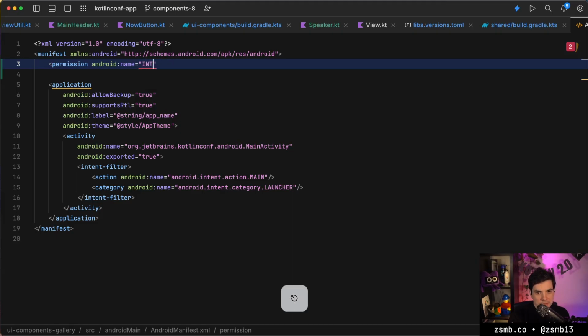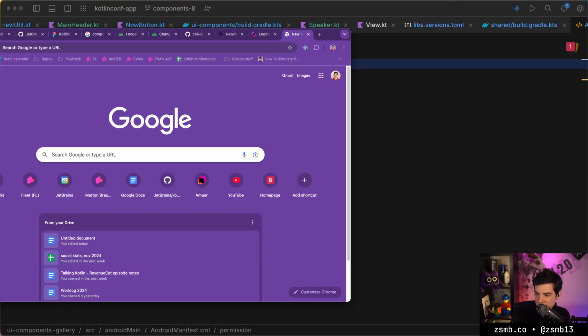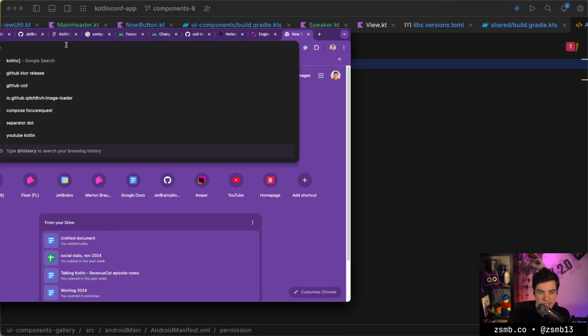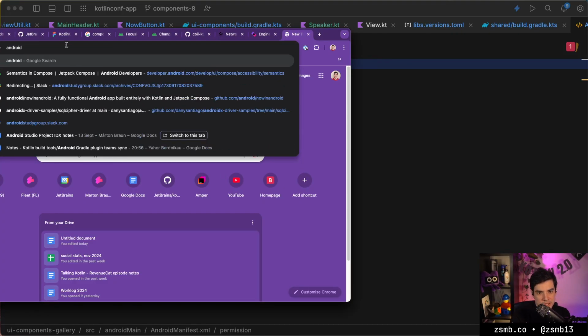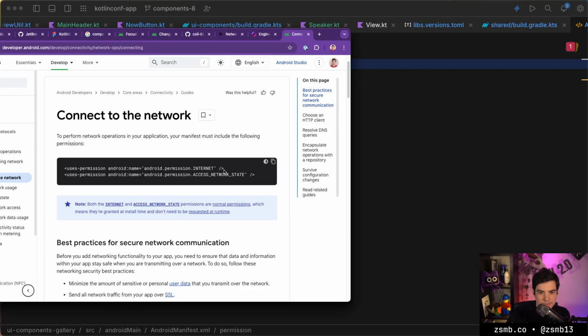Hold on a minute. Why do I not get completion for this? Oh, that's broken. That's a bug report. I'll take a note. Internet permission. Autocomplete for manifest. That's annoying. Android internet permission. How hard could it be? There we go.